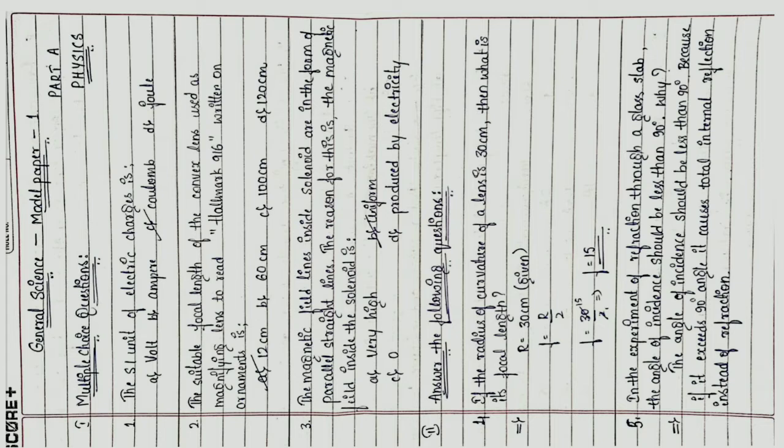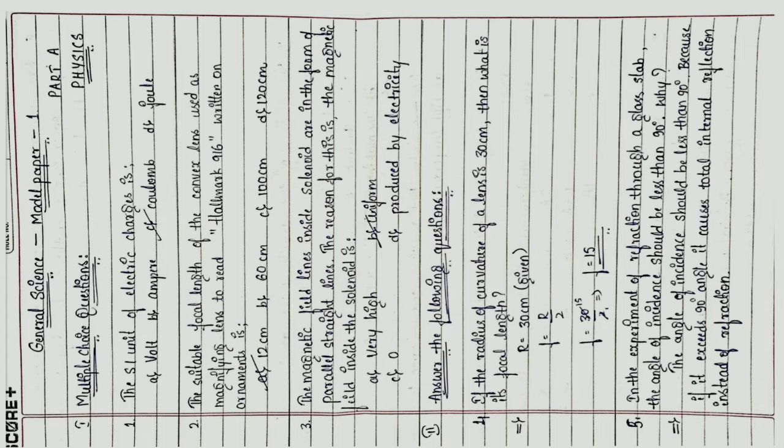4. If the radius of curvature of a lens is 30 centimeter, then what is its focal length? R is equal to 30 centimeter given, F is equal to R by 2, F is equal to 30 by 2, that is F is equal to 15 centimeter. You must write the units for focal length F.